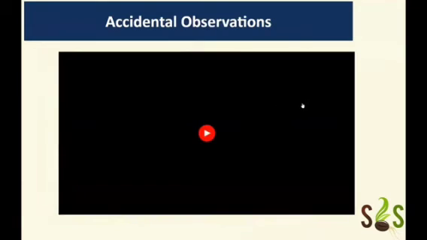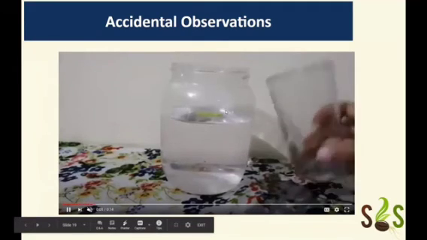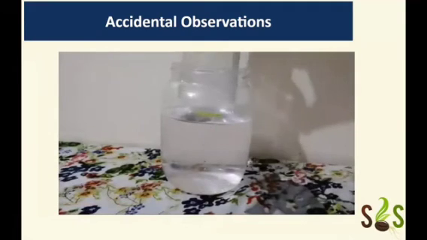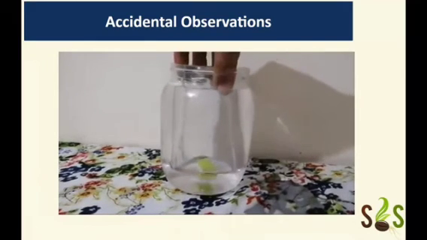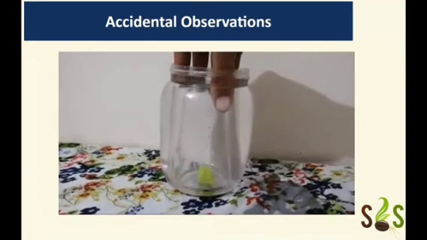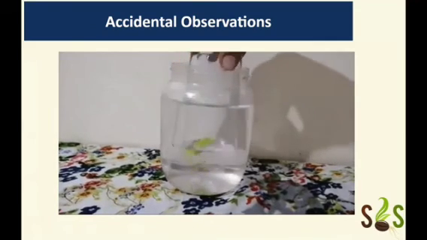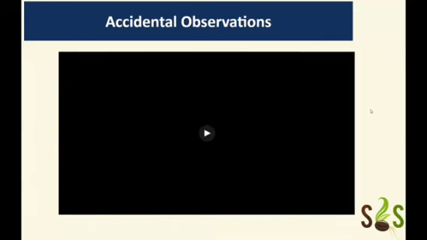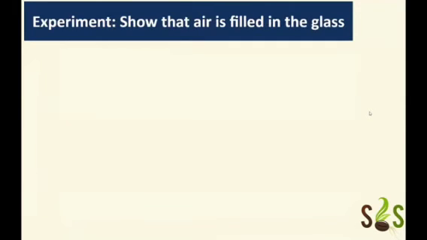Yeah, so I'm going to show you an accidental observation. That is another very important aspect of doing science, that we should be very observant. So we should pay attention to each and every thing which we are observing. So we did this activity where we inverted the glass and put it inside another container. Observe it very carefully. So you see something. I hope that from this video you would have got some idea about whether there is air inside the glass or not, right?